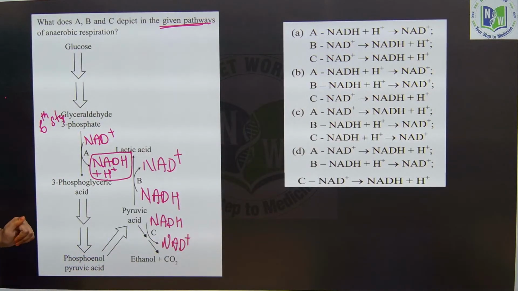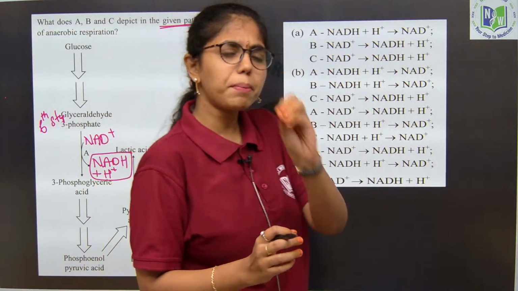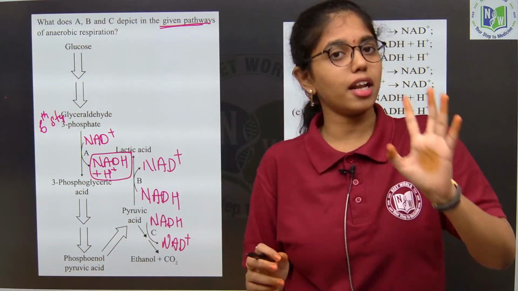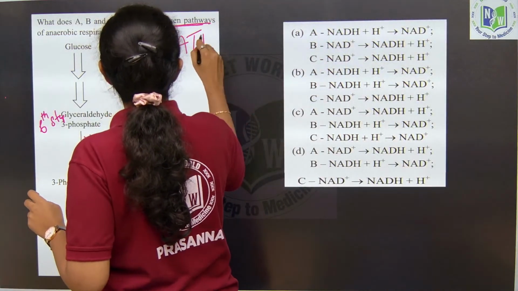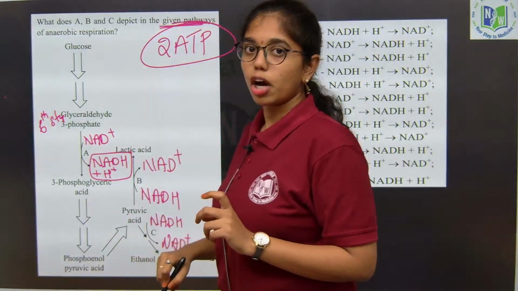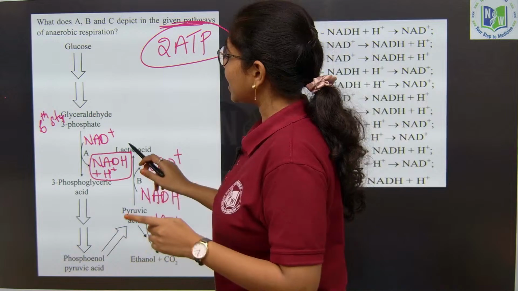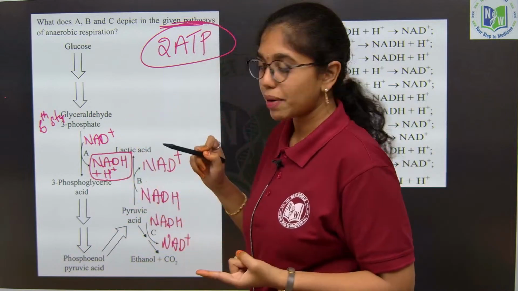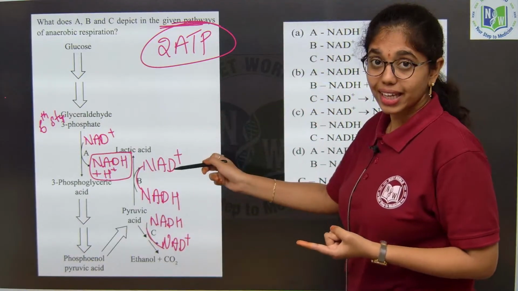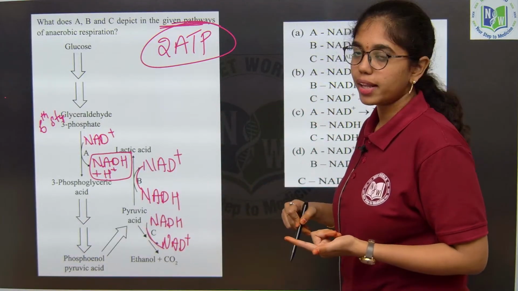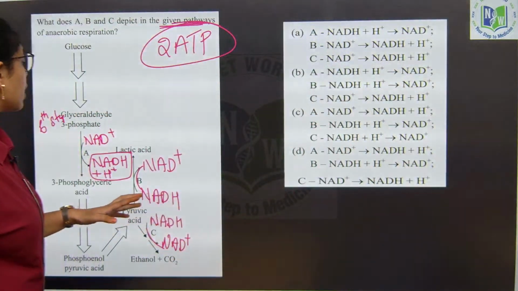Remember, that is why in anaerobic respiration the total energy will be just 2 ATP. That 2 ATP is also the net ATP of glycolysis. NADH energy will not be released, because the NADH released into the cytoplasm is utilized, be it in lactic acid fermentation or alcoholic fermentation. Clear now, beta? Now you have to choose it correctly.